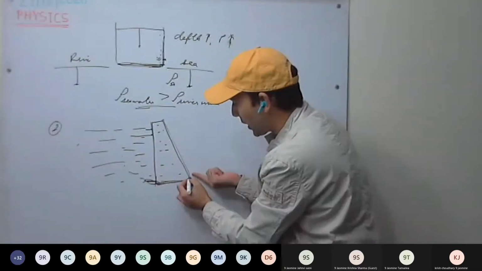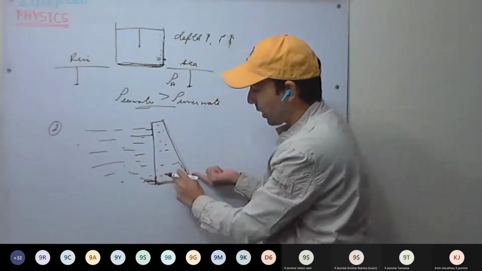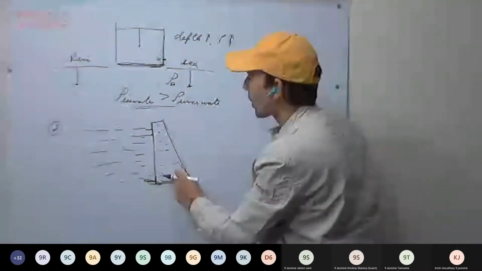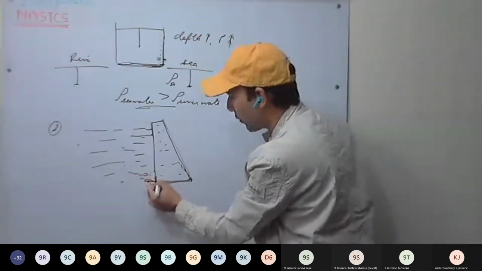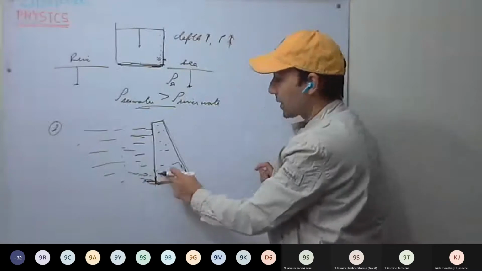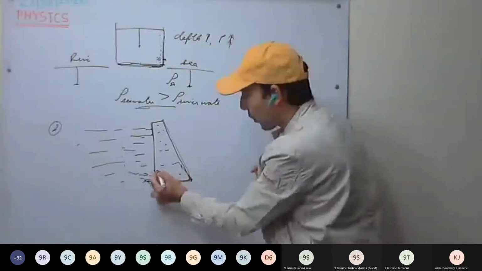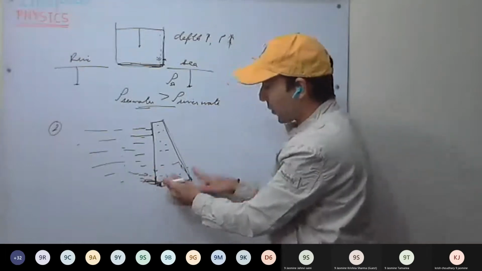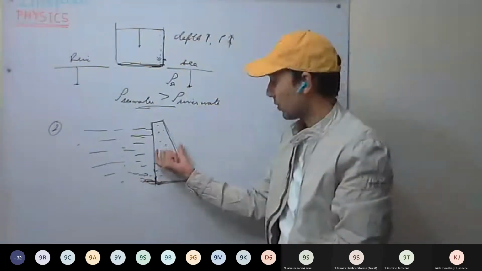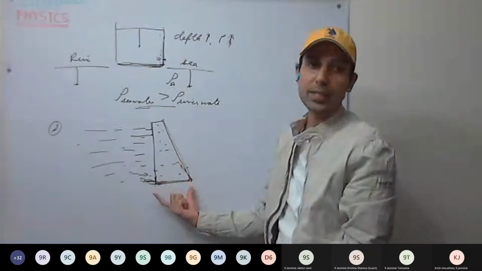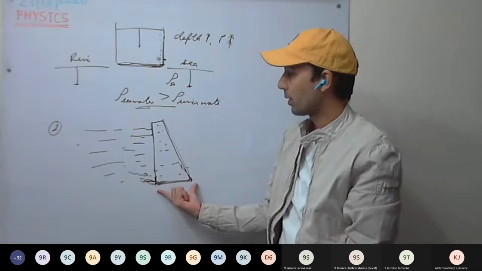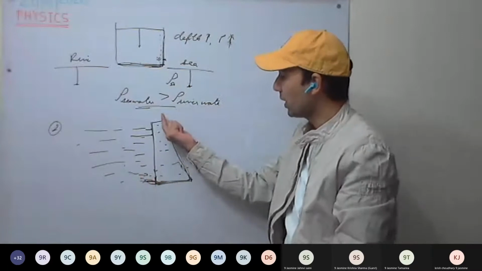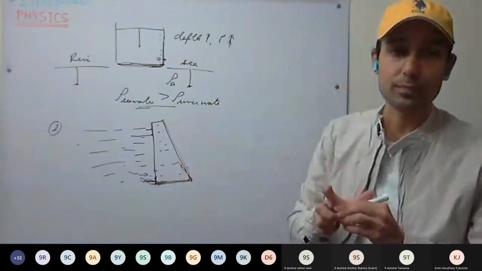Okay, maximum thick here because maximum pressure will be exerted at the base. So this wall has to withstand the maximum pressure of the water at the base. Therefore, walls of the dam are made thicker at the base. This is clear. So as depth increases, pressure increases. Can you explain more?